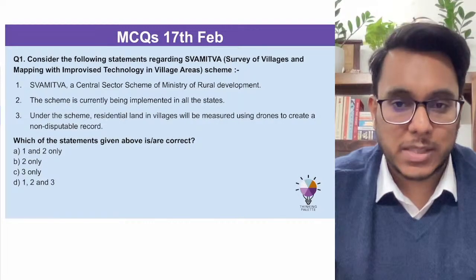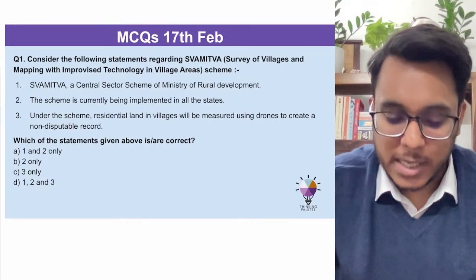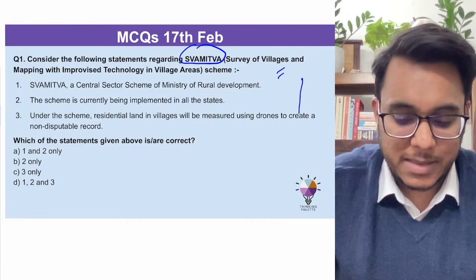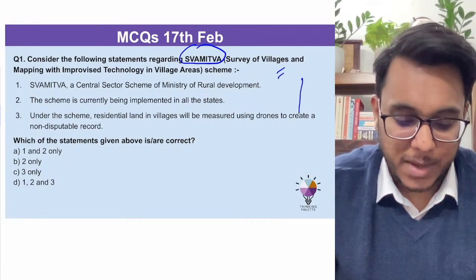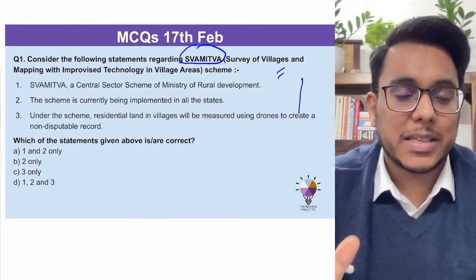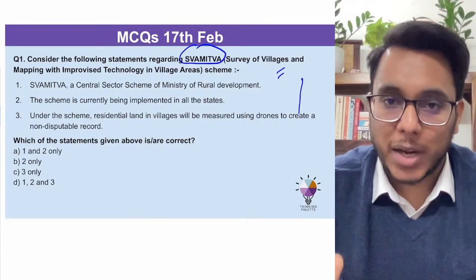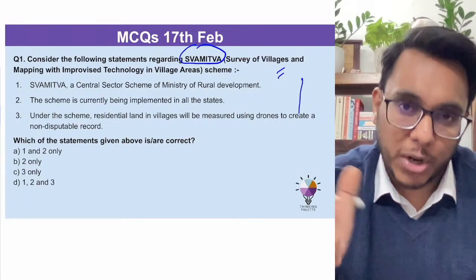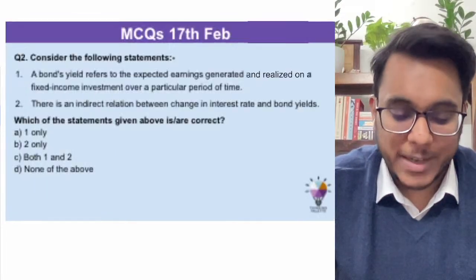Now taking up the MCQs. The first MCQ is with respect to the Swamitva scheme. Please consider these statements with respect to the Swamitva scheme, and choose your correct option. You can pause the video and write the answer in the comment box. Guys, please keep on answering that. Make it a habit, because if you will not answer, you will not even be reading the question. Okay, so it is a revision.